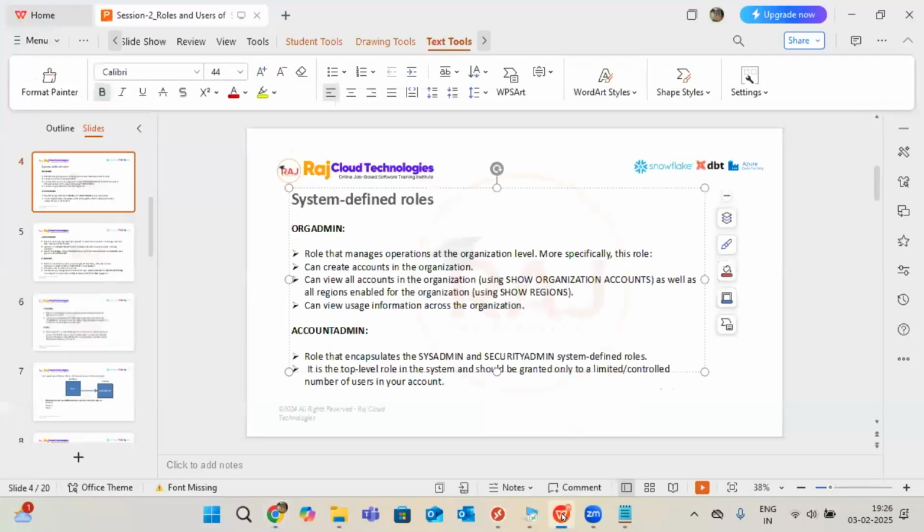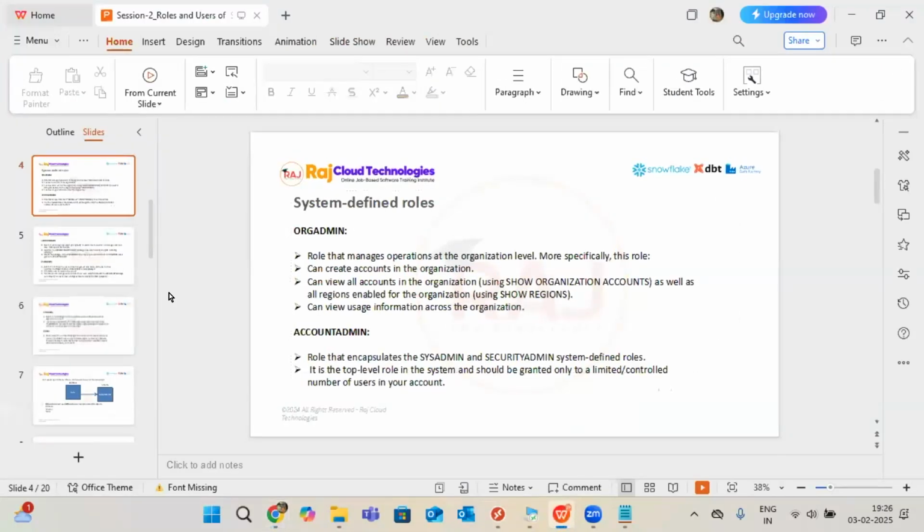You may have a doubt: in real time, am I going to do all this? In real time, you're not going to do all this manual work. The admin person who is working at admin level will manage it. Still, as a developer, we should have this knowledge. It's very important to manage our work. Knowledge of the roles is very, very important. That's the reason it's always good to learn the roles from the beginning level. Once you learn it, we will continuously follow the same things. We don't need to go through it multiple times.